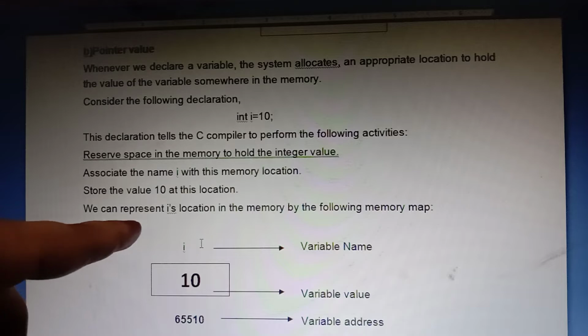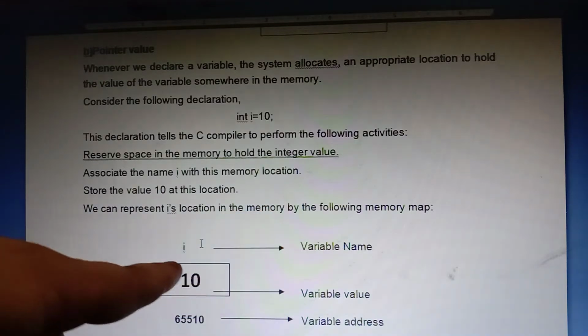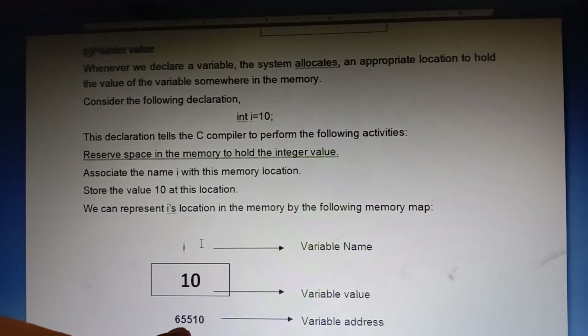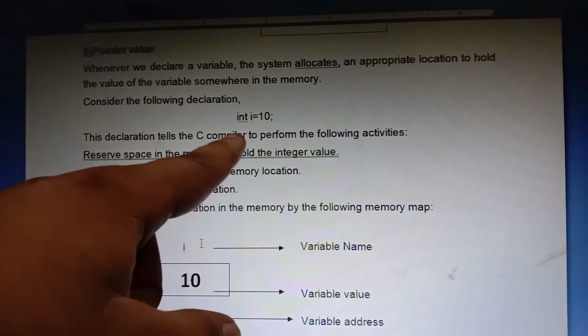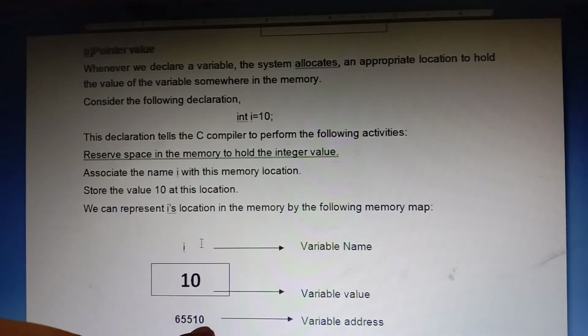We can represent i's location in the memory by the following memory map. The variable name is i, and it has memory location 65,510. Here I am giving only the starting address. One more byte is available because an integer occupies 2 bytes of memory: 65,510 and 65,511. But the address of a variable is always the first byte. So the address of i is 65,510.